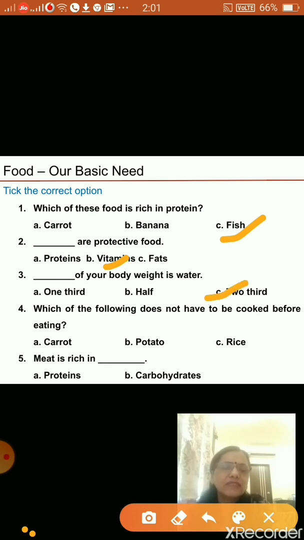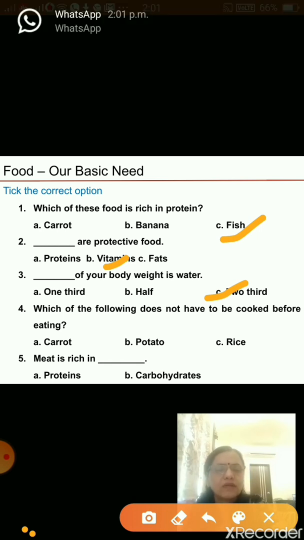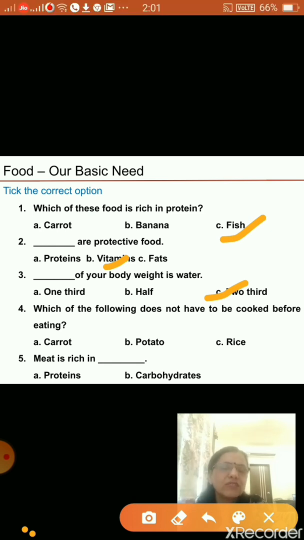Yes. Next is, which of the following does not have to be cooked before eating? Carrot, potato, or rice? You know, potato you have to cook and eat. Rice also you have to cook and eat. So obviously the answer is carrot. Carrot you can also eat raw. So no need to cook it. Next, meat is rich in proteins or carbohydrates? Tell me. So meat is rich in proteins. Okay. So these are all the correct answers.